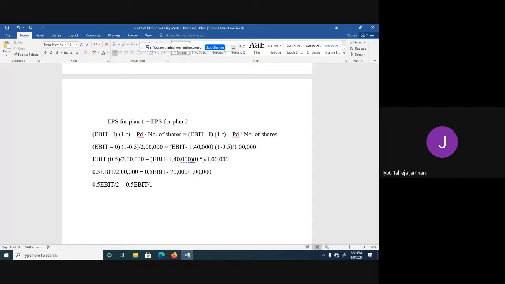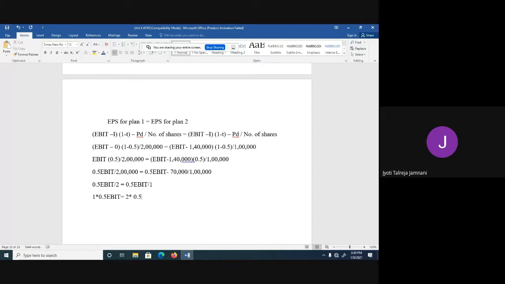Okay. Now this divide by 2, if I cross multiply, will become multiplication and come on the equal to sign this side, and this divide by 1 will go to the other side and also become multiplication. So it will be 1 into 0.5 EBIT is equal to 2 into 0.5 EBIT.